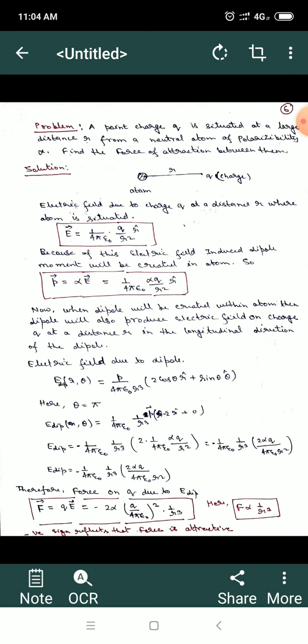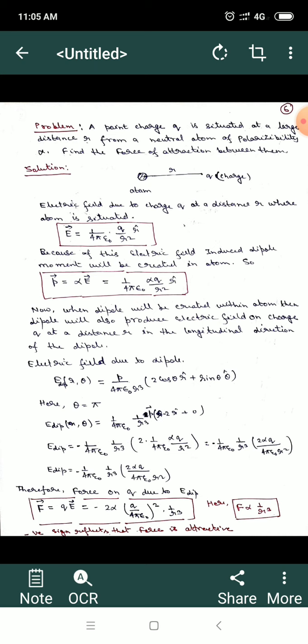Similarly, let us try to solve another problem, which is Griffiths problem number 4.4. A point charge q is situated at a large distance r from a neutral atom of polarizability alpha. Find the force of attraction between them. So we have to find the force of attraction between a neutral atom which has polarizability alpha and a point charge q.